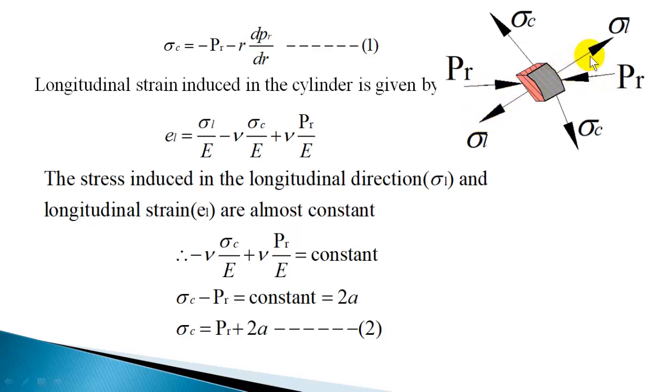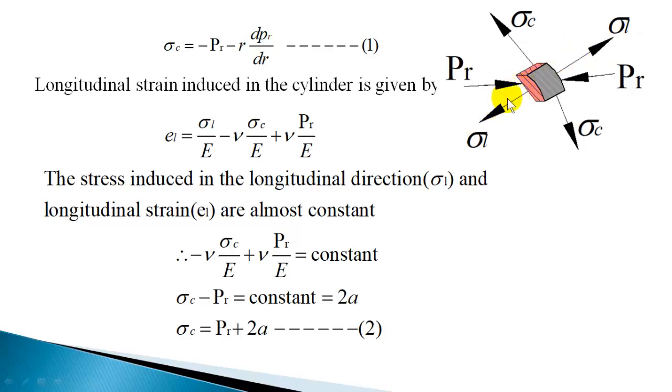So there are three stresses acting: a longitudinal stress, a circumferential stress, and this radial pressure. The transmitted pressure is also inducing stress, and this is a compressive stress. So with stresses acting in three directions, you can find the strain in the longitudinal direction.